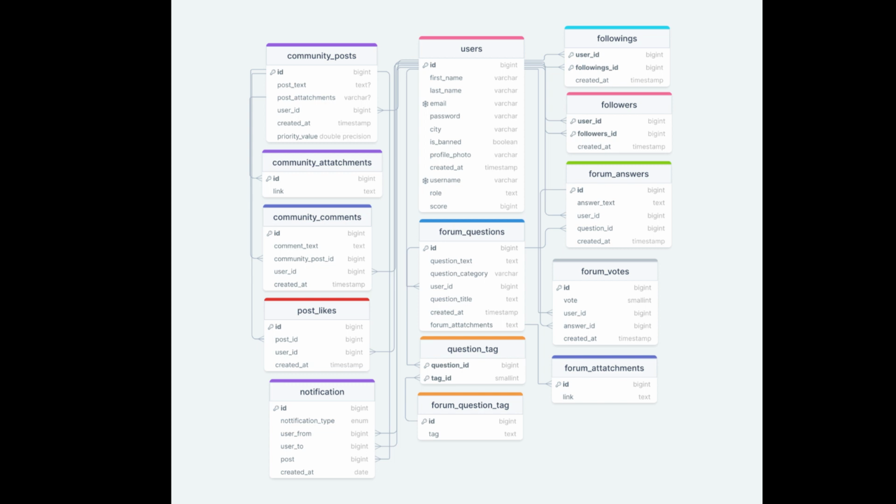Let's see our database schema. All the relations and mappings are shown here.